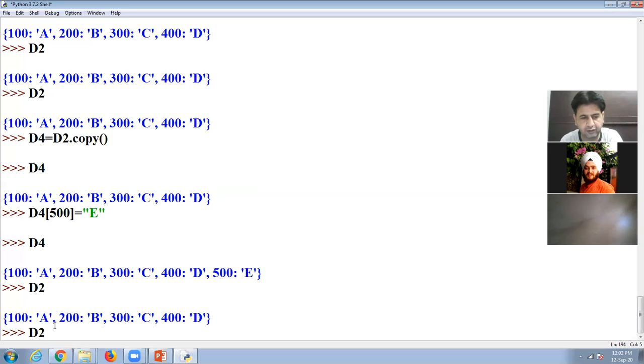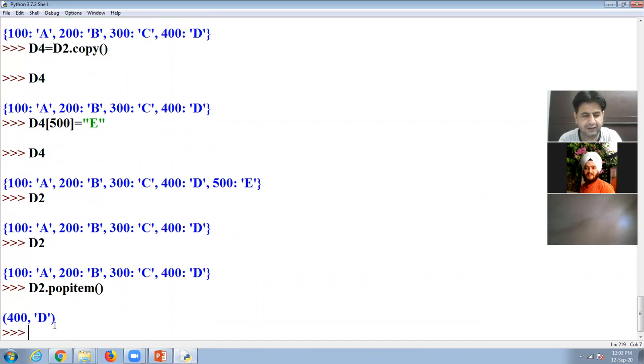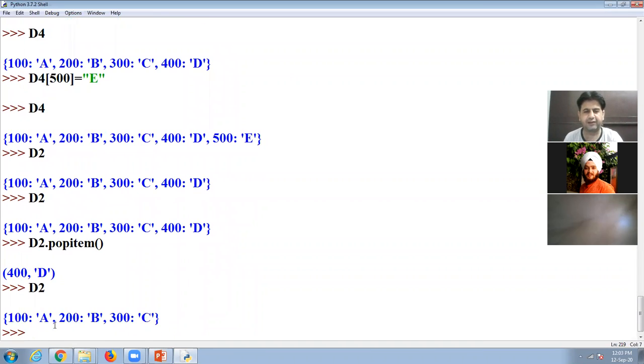I use here d2.popitem, and then I display d2. Look at here. The last key value pair will be removed when we use popitem. So 400 d is totally removed from this dictionary.